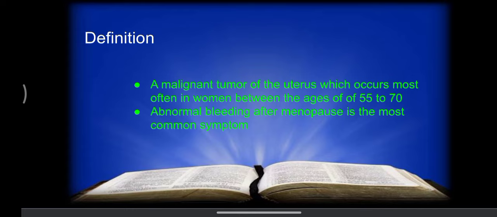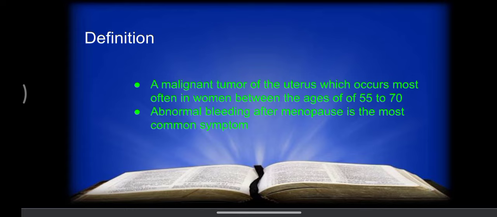Abnormal bleeding after menopause means bleeding after the stoppage of the menstruation period. That is the most common symptom we can see.